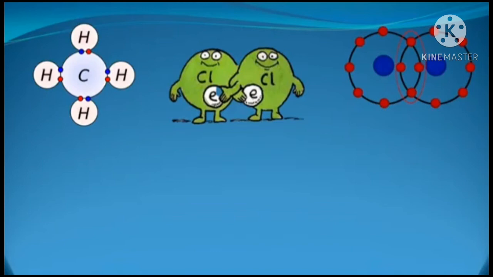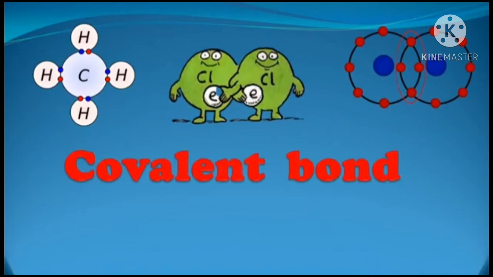Welcome dear students. Let's start today's video with a new concept. In this video we shall learn about the covalent bond. In our previous video we have already learned about one type of chemical bond, that was the ionic bond. And what is an ionic bond? Let's see the definition. The chemical bond formed due to an electrostatic force of attraction between the oppositely charged cation and anion is called an ionic bond. So in today's video we shall learn about the covalent bond.